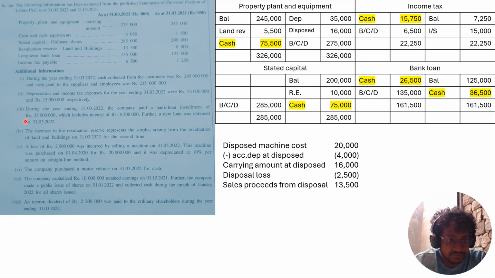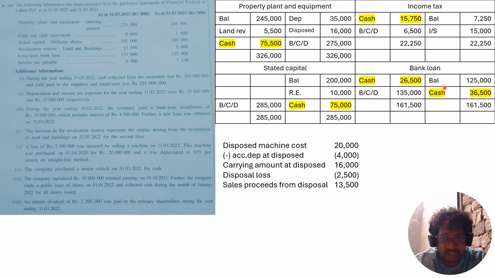And third one, during the year ending, the company paid a bank loan installment of 35,000, and this includes 8,500 interest. So this 8,500 interest goes in operating activities as interest paid. So 35,000 minus 8,500, the loan that you paid within the year is 26,500, and that amount you should debit to the bank loan account. And also the loan payment amount you have to record under financing activities as cash out.